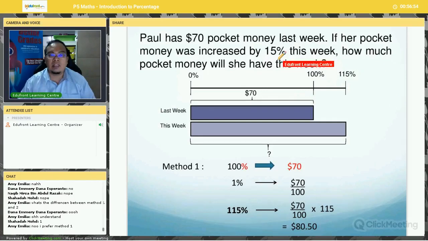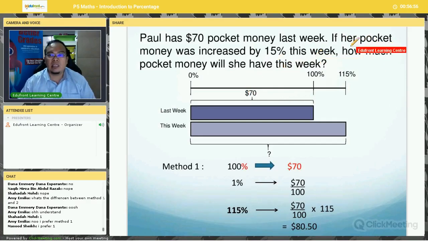Paul has $70 pocket money last week. If her pocket money was increased by 15%, how much pocket money will she have this week? So similar, the only difference is the percentage. So 100% is $70. So you find 1% and then you find 115%. So 70 divided by 100 multiplied by 115, you get $80.50. Very similar to the previous question.